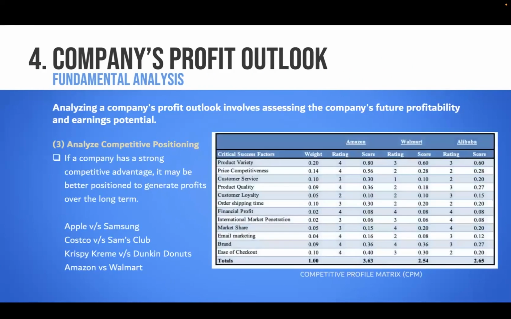You have Starbucks, Dunkin' Donuts, or here I have an example of Amazon versus Walmart versus Alibaba. So they do a CPM matrix, competitive profile matrix. This data mostly comes from market research companies. So we have confusion to invest in 1 out of 3. Which one would you do? So they do this type of analysis and come up with a score that will help you contribute towards decision making, but there are so many other factors.